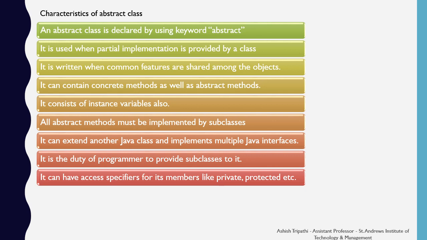It can extend another Java class and implement multiple Java interfaces. It is the duty of the programmer to provide subclasses to it, because if you don't provide subclasses to the abstract class, then as you know, an abstract class cannot be instantiated, that is, an object of an abstract class cannot be created, so you cannot use these abstract classes. It can have access specifiers for its members like private, protected and public, etc.